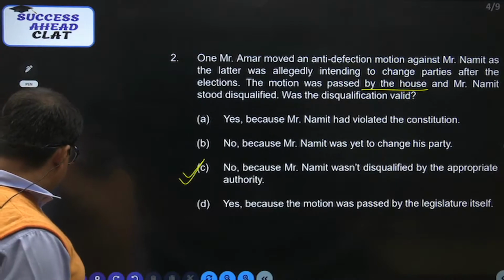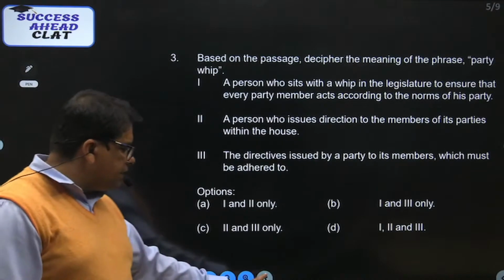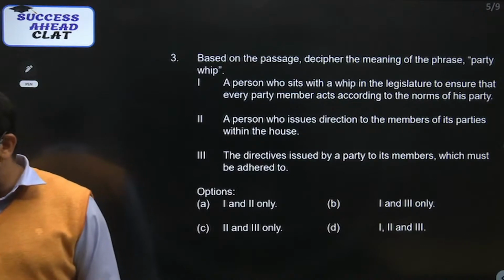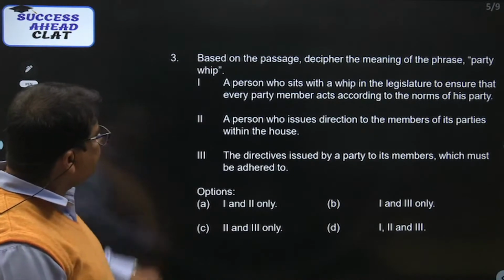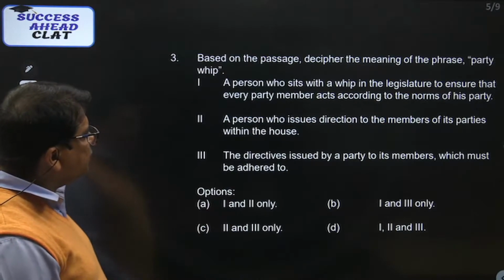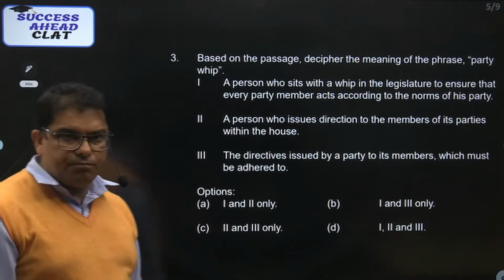I hope this part is clear. Not very tough questions, very easy questions. If you have the idea about the questions, you are able to solve all of them one by one. Come to the third one. Based on the passage, decipher the meaning of the phrase party whip.